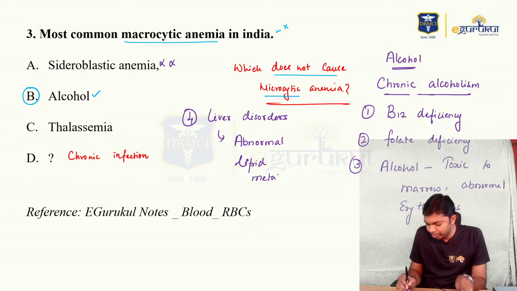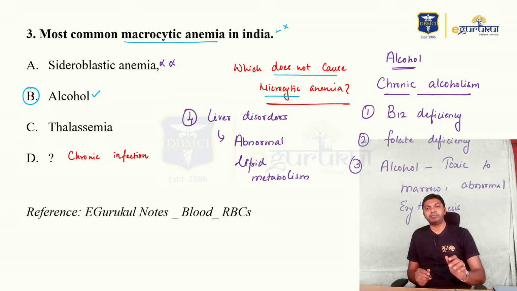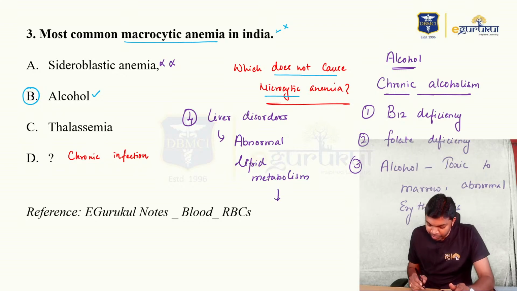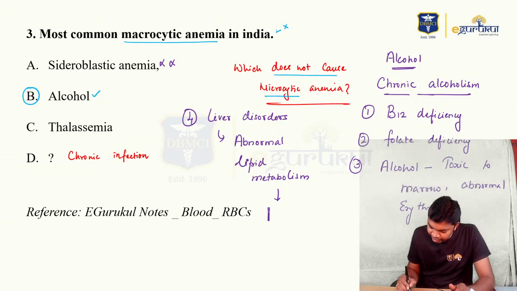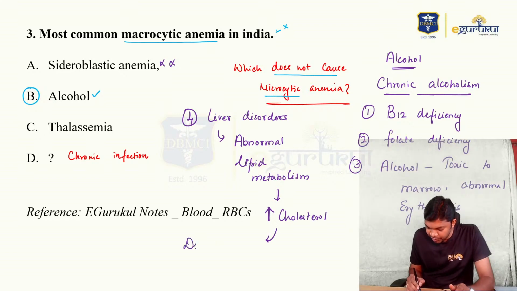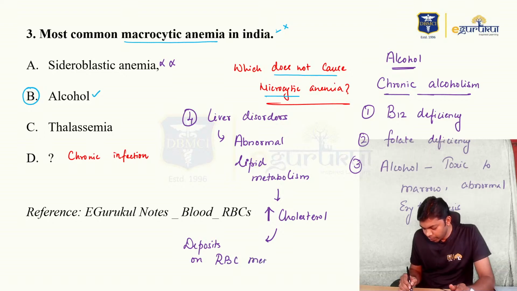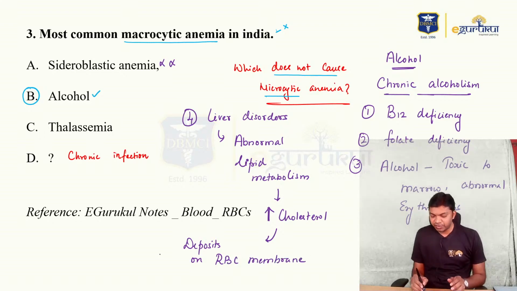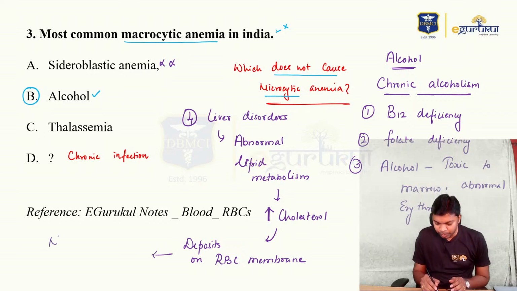Because of abnormal lipid metabolism, there is going to be increased cholesterol in the blood, and this increased blood cholesterol deposits on the RBC membrane, enlarging the size of RBCs, leading to macrocytes.